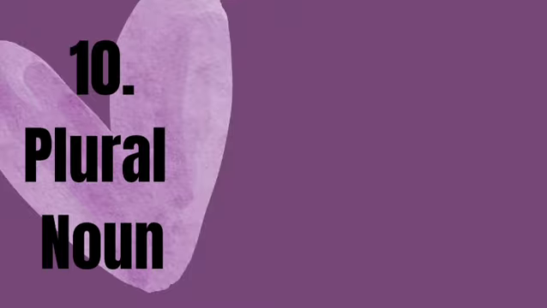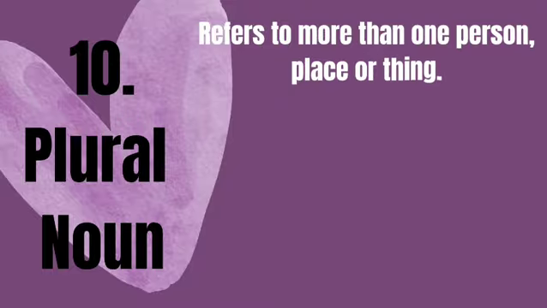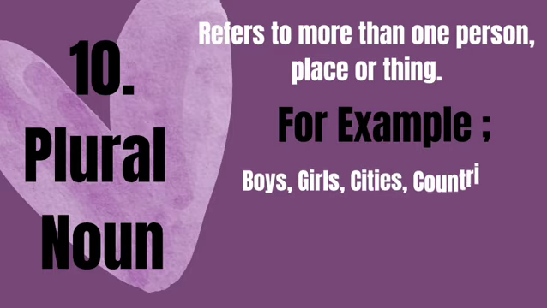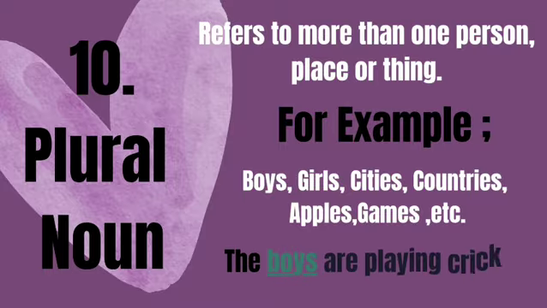10th type is plural noun, which refers to more than one person, place, or thing. For example, boys, girls, cities, countries, apples, games, etc. The boys are playing cricket. Here, boys is a plural noun, because the S with boys suggests more than one boy.